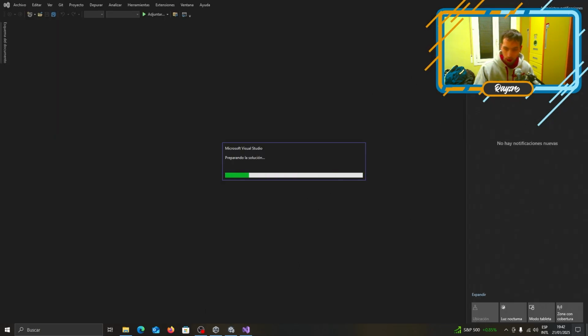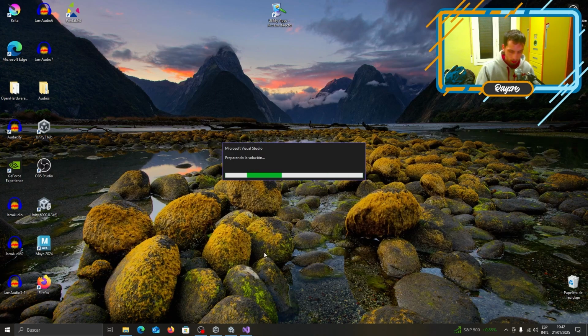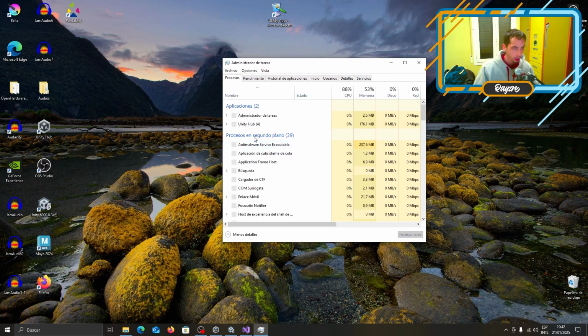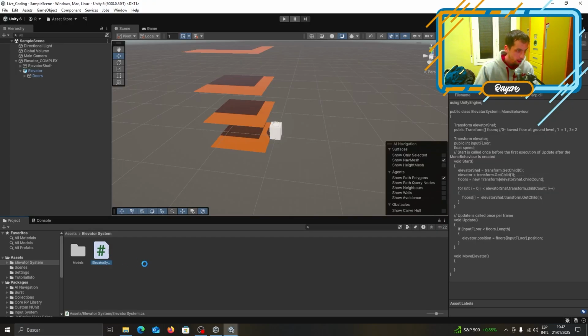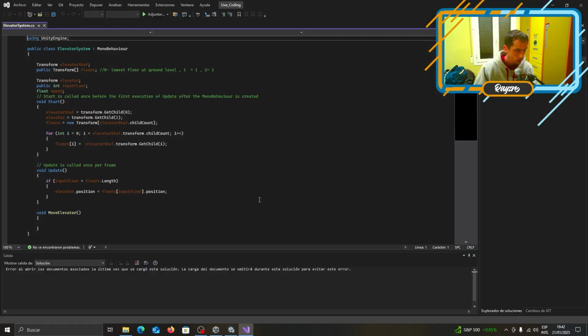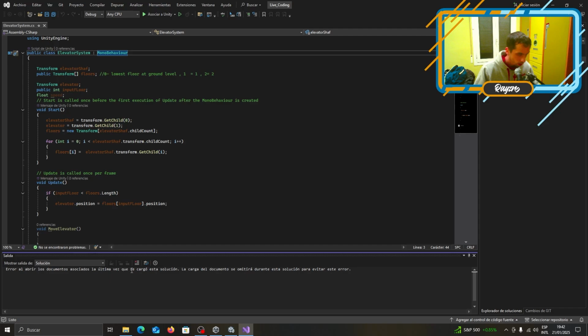It's a little strange. What on earth is going on with Visual Studio? Let's try it again. Yay! It works. Last time it didn't. Yep, it didn't load the solution.